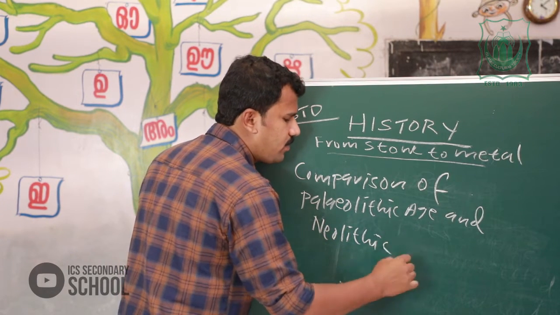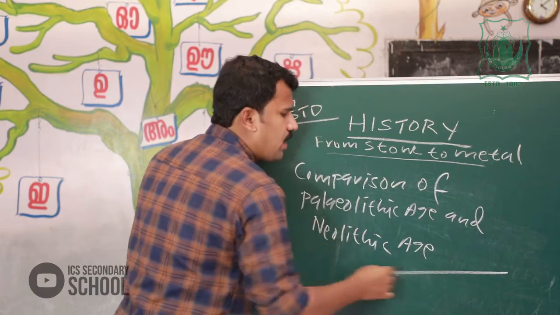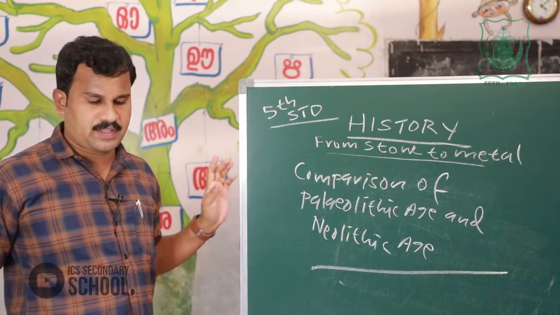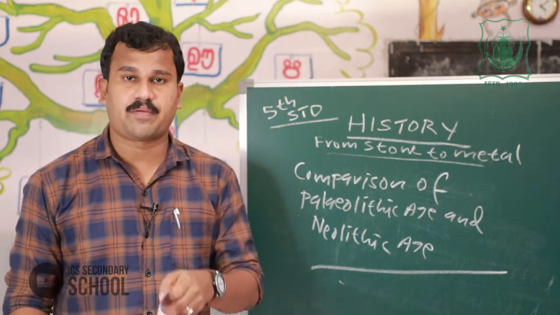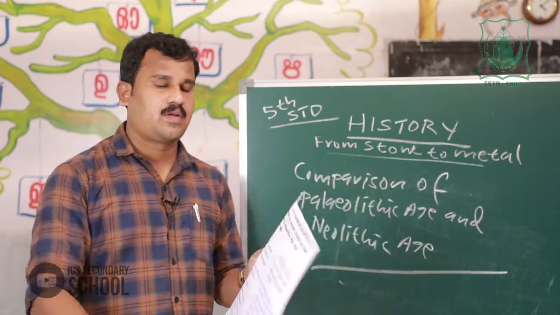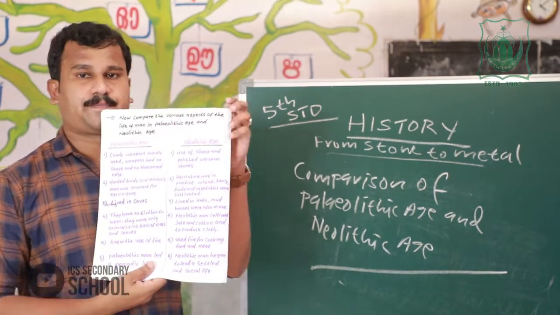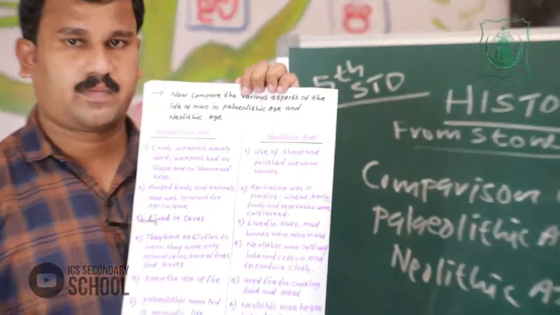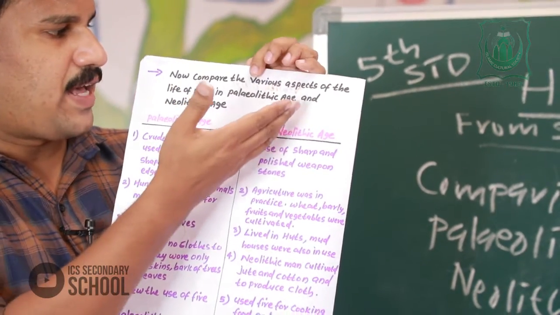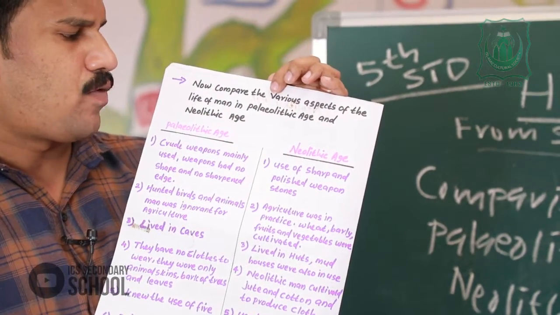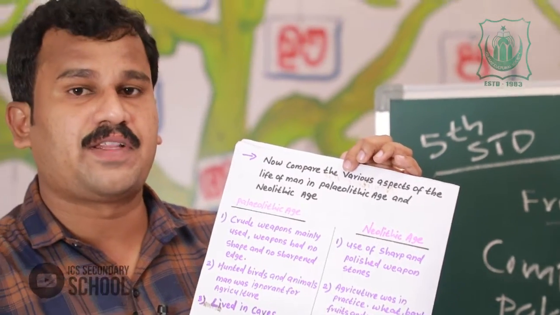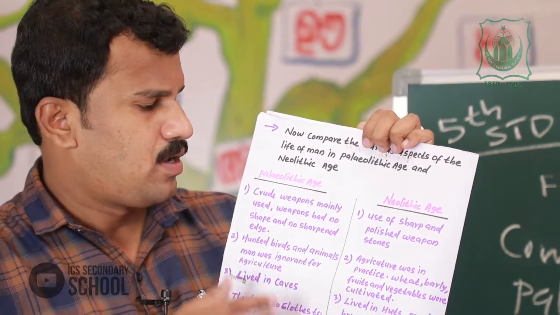It's a very important question. Look at this. We can compare the various aspects of the life of man in the Paleolithic age and the Neolithic age.